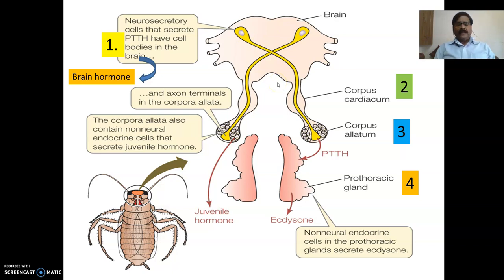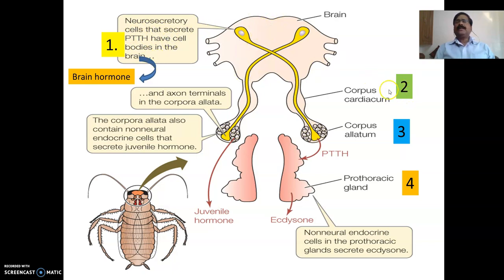Now, coming to the basic structure of the endocrine organs in insects. The first organ in the endocrine system is the neurosecretory cells. You see these are the neurosecretory cells present in the brain region. These neurosecretory cells are nothing but neurons, and these neurons exist in the brain region. Their role we will discuss later. Let us first see the structure. So this is the first part, the neurosecretory cells present in the brain region.